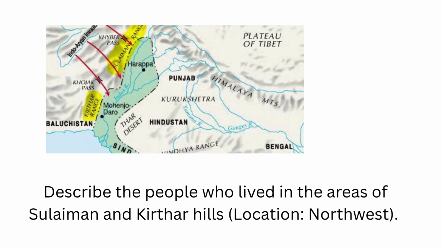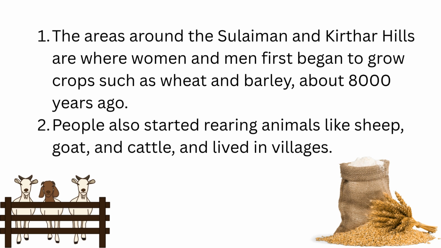Describe the people who lived in the areas of Suleiman and Kirthar Hills. Location: Northwest. 1. The areas around the Suleiman and Kirthar Hills are where women and men first began to grow crops such as wheat and barley, about 8,000 years ago. 2. People also started rearing animals like sheep, goat, and cattle, and lived in villages.